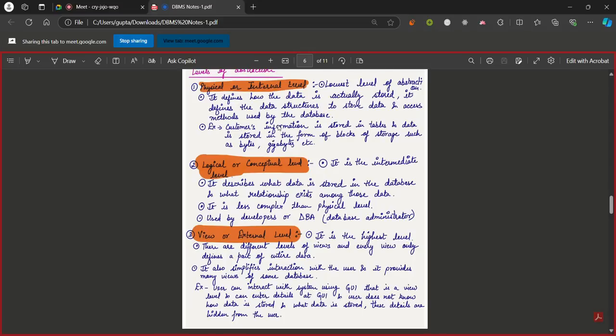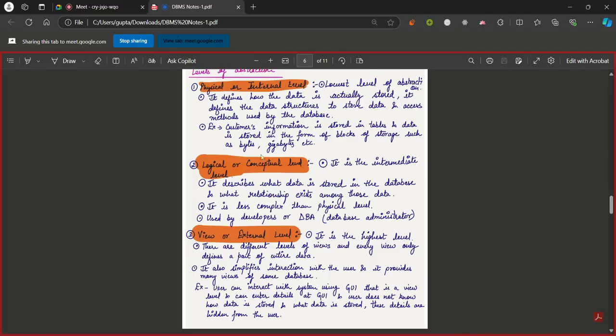For example, our customers' info is stored in tables. Data is stored in the form of blocks of storage such as bytes or gigabytes. What it means is the customer's info is stored at the backend in the form of a table, and that table is stored in the machine or in the storage in the form of some memory.